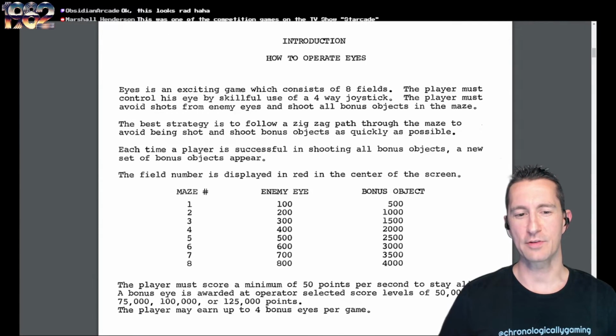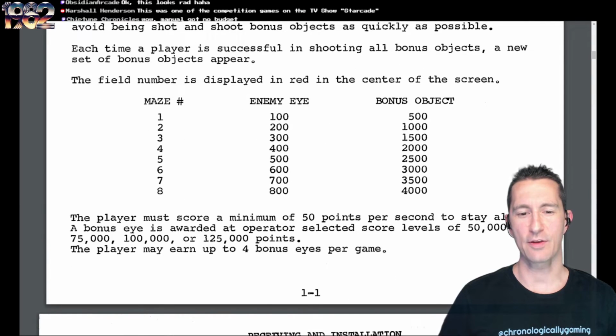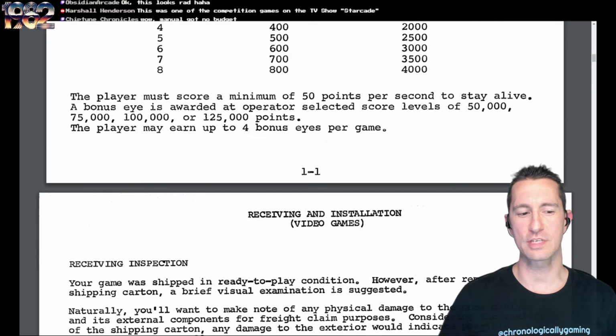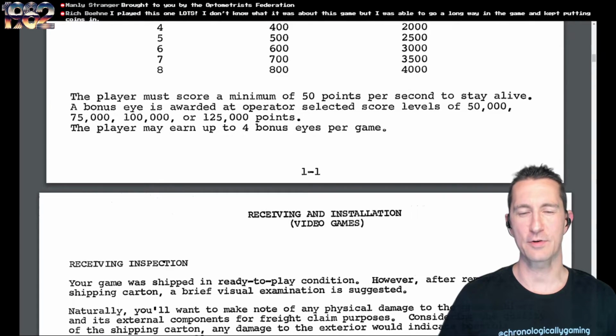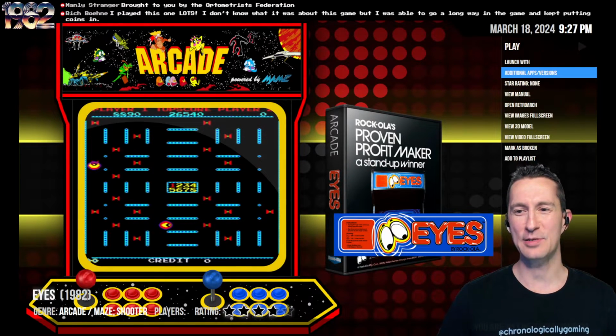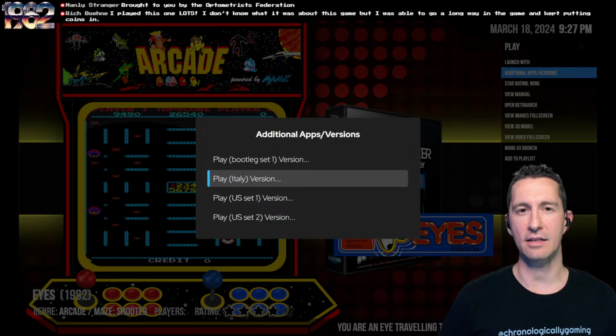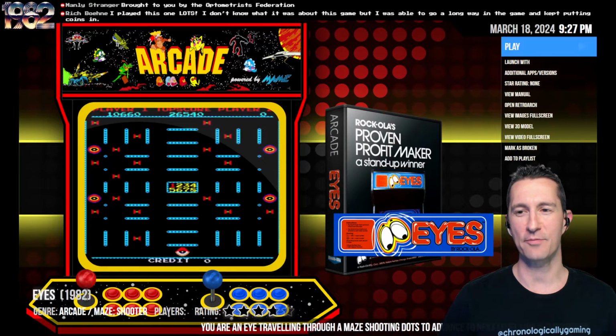That's cool. So there's the field display with enemy eyes and bonuses, and then there's all the points and scores you can play the game. And then after that, they go into all the technical mumbo-jumbo. Yeah, maybe this is something educational for optometrists. There's a bootleg version that's out there. The one from Sicaria from Italy is also there. And we're going to play the one from the United States by Rockola.